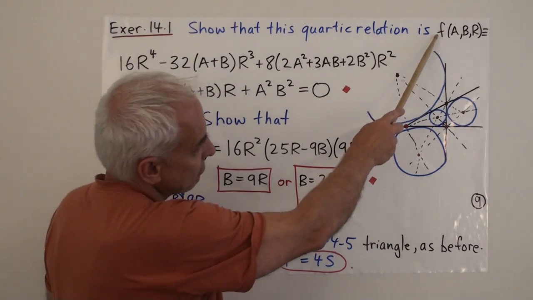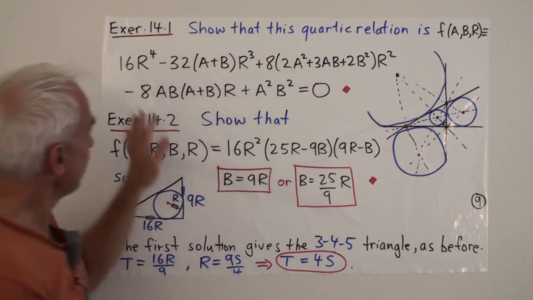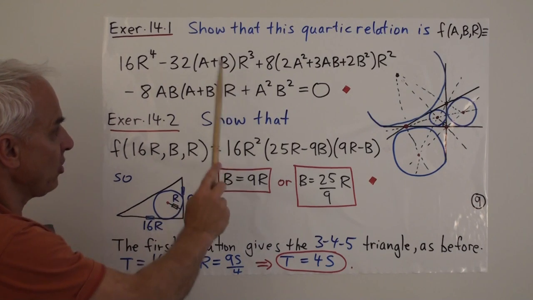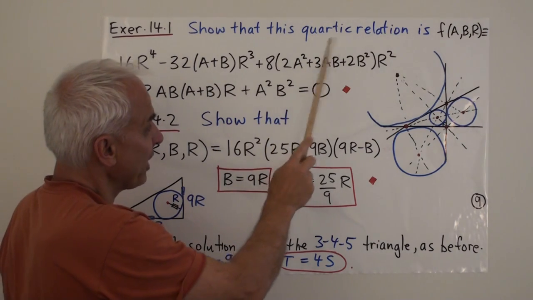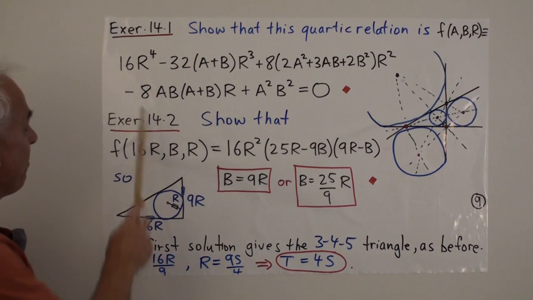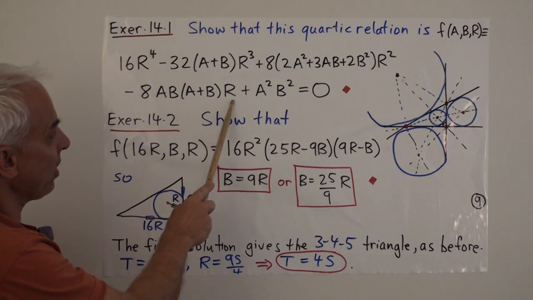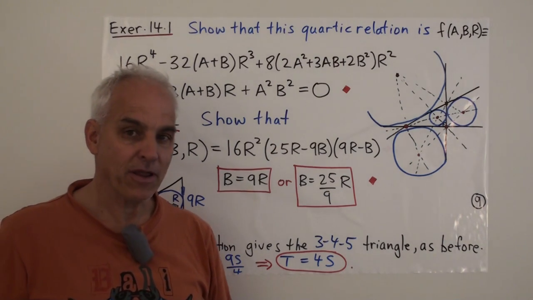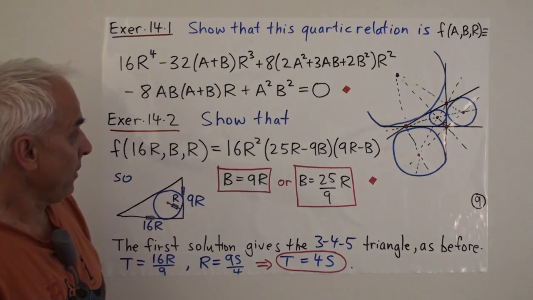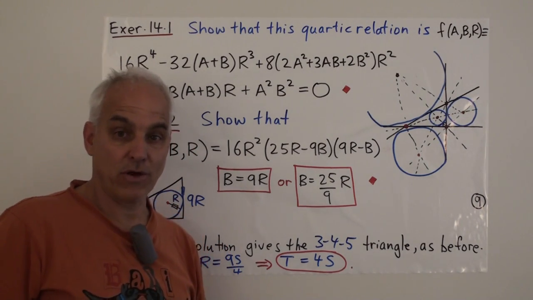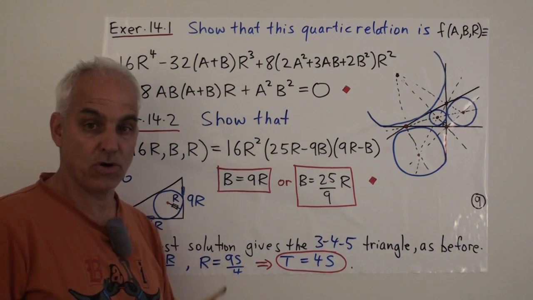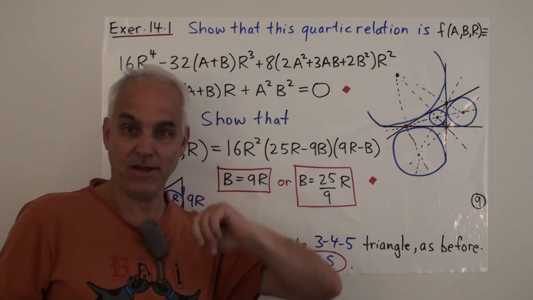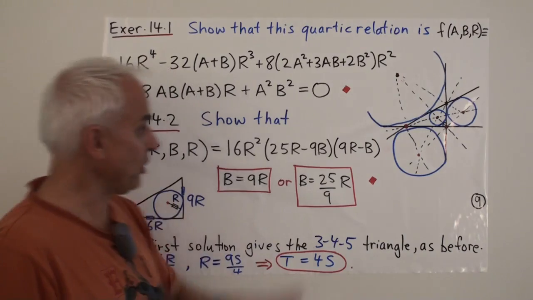Now I'm going to introduce this polynomial f of a, b, r. It's defined here. So it's 16r to the fourth minus 32(a plus b) r cubed plus 8 times (2a squared plus 3ab plus 2b squared) r squared minus 8ab times (a plus b) r plus a squared b squared equals 0. So that's the quartic relation between the inradius quadrance R and the two shorter quadrances of a right triangle, A and B. And it's probably the first time that this has been written down. So there you go. A new result.